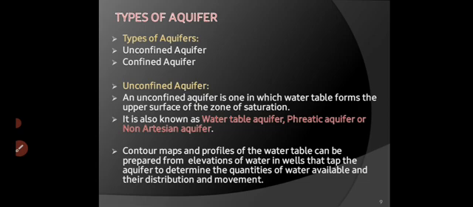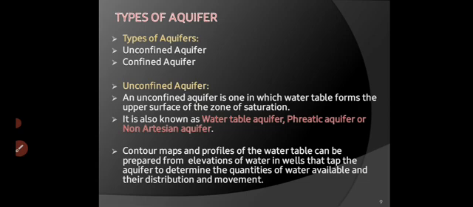Let's first go through this slide. Now, what is an aquifer? An aquifer is a geological formation which stores water. If we want to store water, we want a container. So here the container is impermeable strata, right? So the bottom portion of an unconfined aquifer is impermeable strata and its upper portion is the water table. So an unconfined aquifer has the water table on its top and an impermeable strata as its bottom layer.